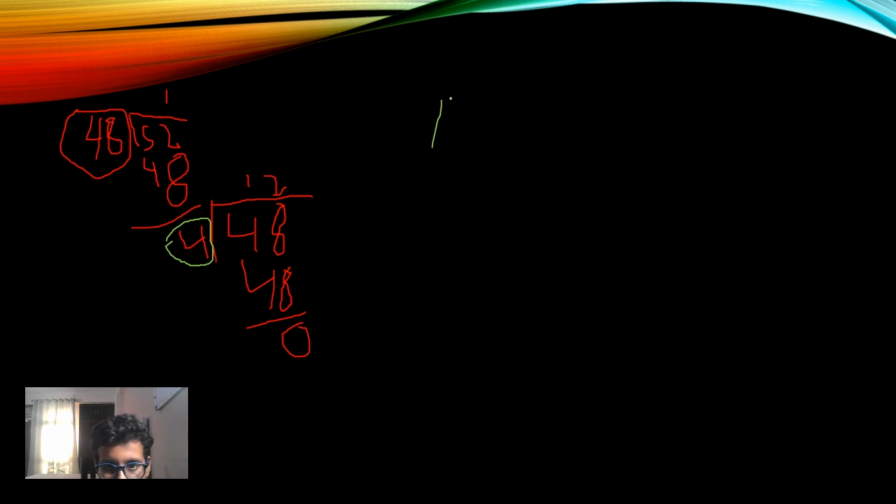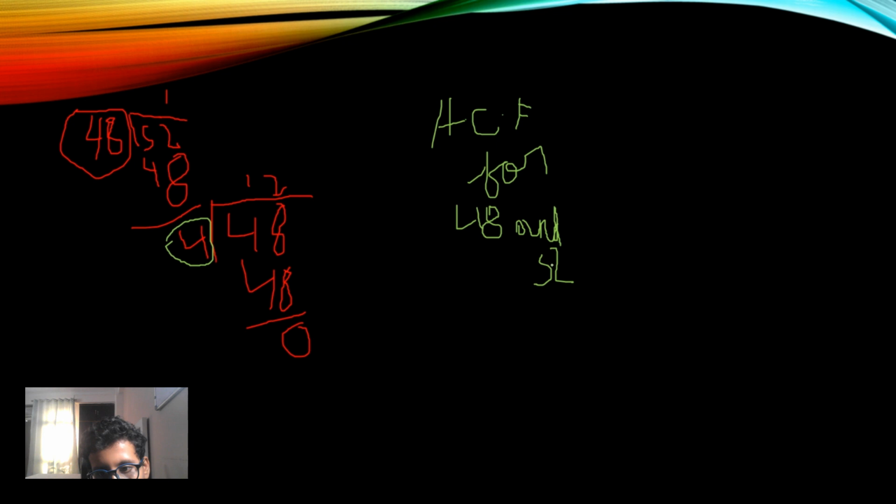So here HCF of 48 and 52 is equal to 4. So friends, for two numbers we do it like that. Now let's do it with another example.